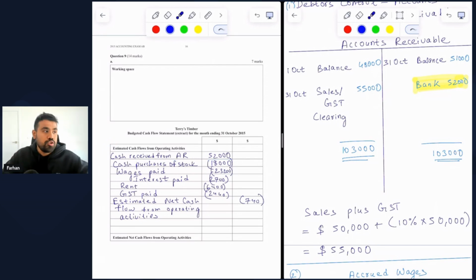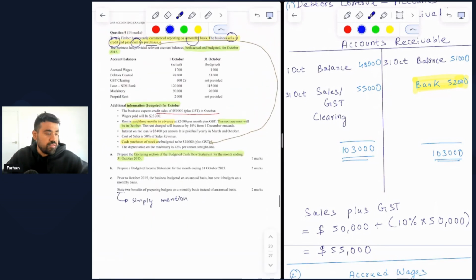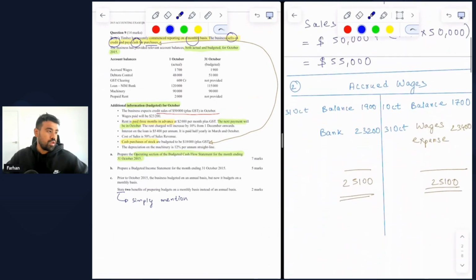Now let's move on to the second additional information that we're given. Wages paid will be $23,200. Here it specifically mentions the word paid, wages paid, so this refers to wages paid for cash.